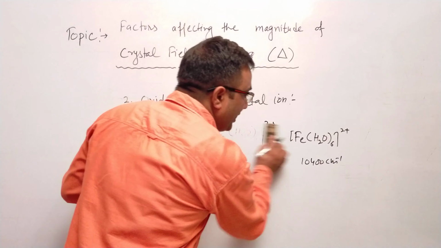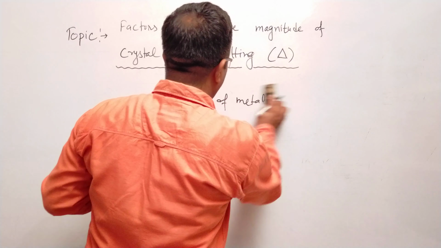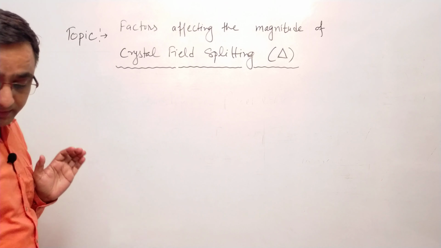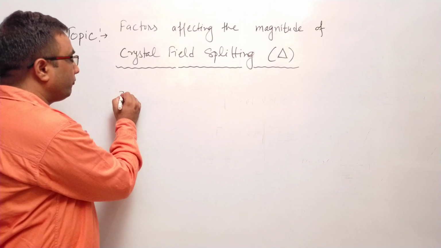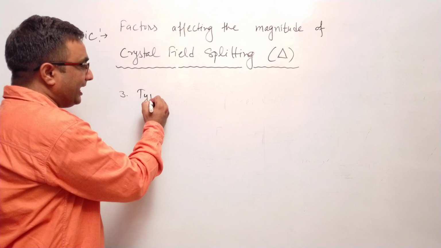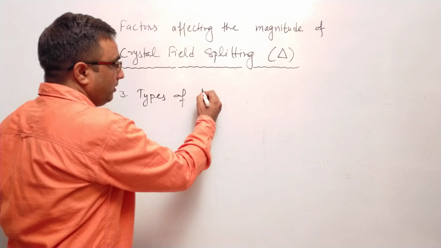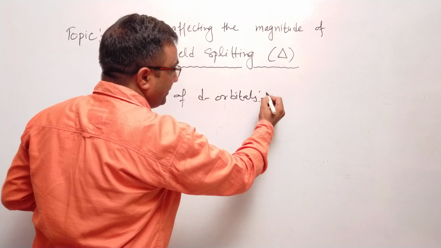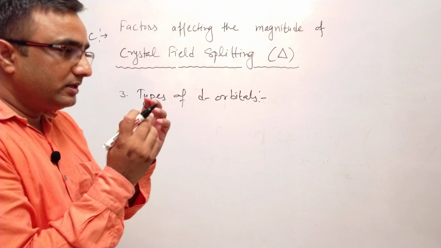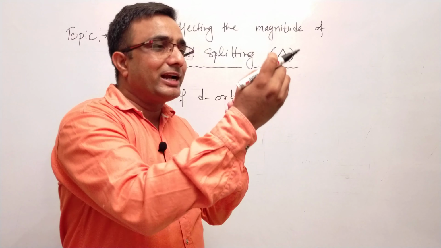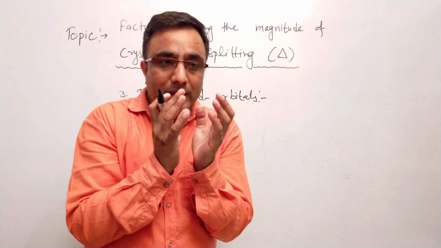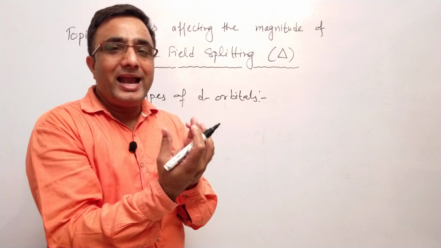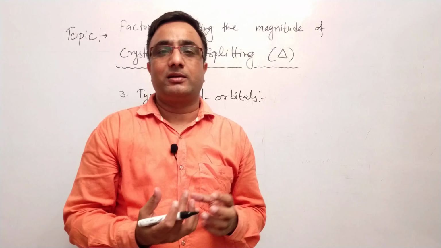Okay, now I am going to discuss with you another important parameter on which crystal field splitting depends. That is the third parameter, the type of d-orbitals. It means the d-orbitals in which electrons are present, or the metal ion which is participating in complex formation. In that metal, which type of d is there?